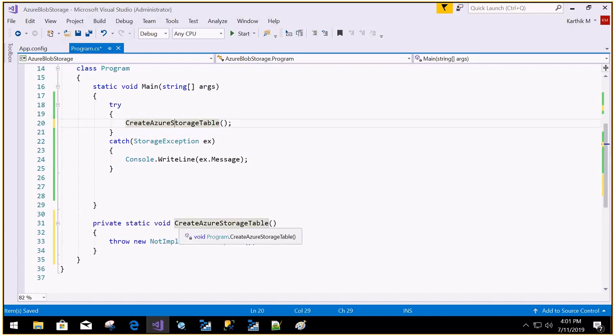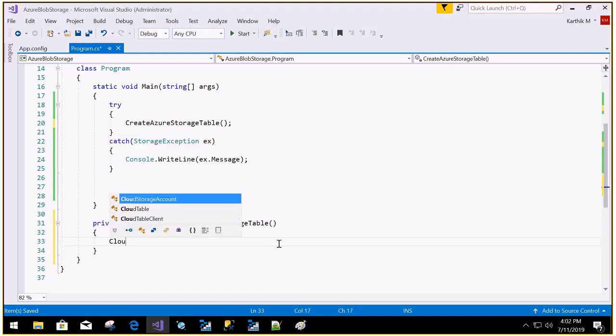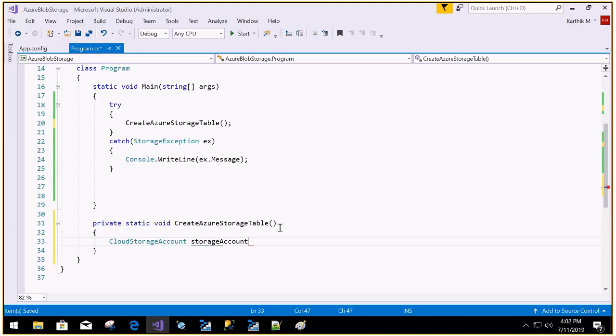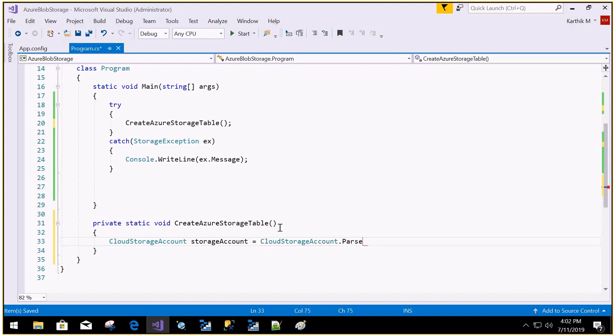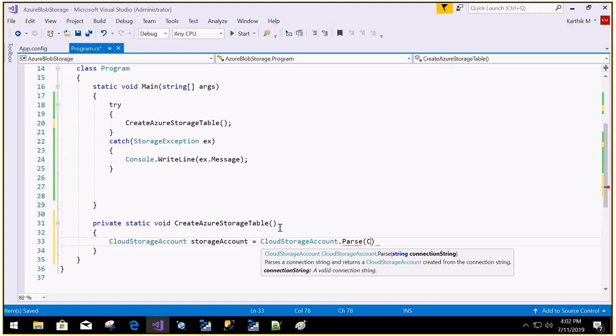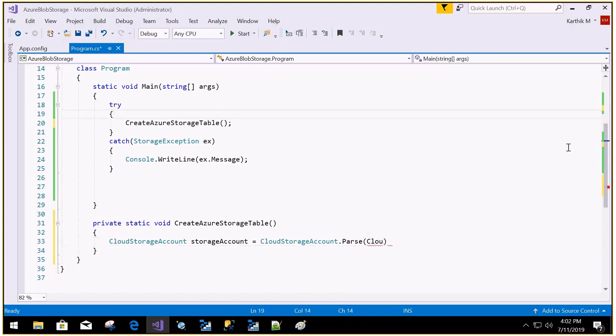The first step is to create the storage table. To create the storage table, we have to create the storage account, right? So let me create a cloud storage account, the same code which we have done in the blob. So storage account equal to, this time let me try with CloudStorageAccount.Parse. I'll use another method. Instead of using that configuration, I'm using the cloud configuration, which is available in using Microsoft.Azure.